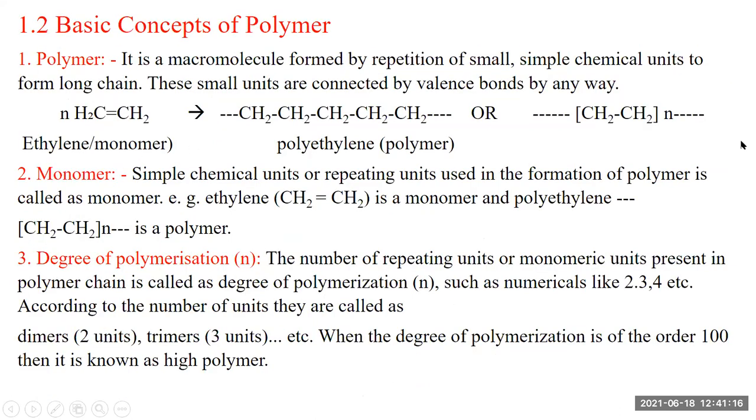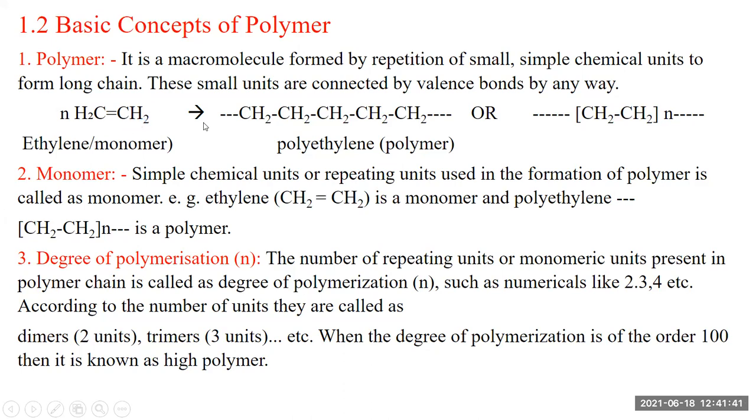Next, we consider basic concepts of the polymer. A polymer is a macromolecule formed by repeating a small, simple chemical unit into long chains. These macromolecules are made of smaller units connected by valence bonds. For example, we can make a polymer from ethylene.